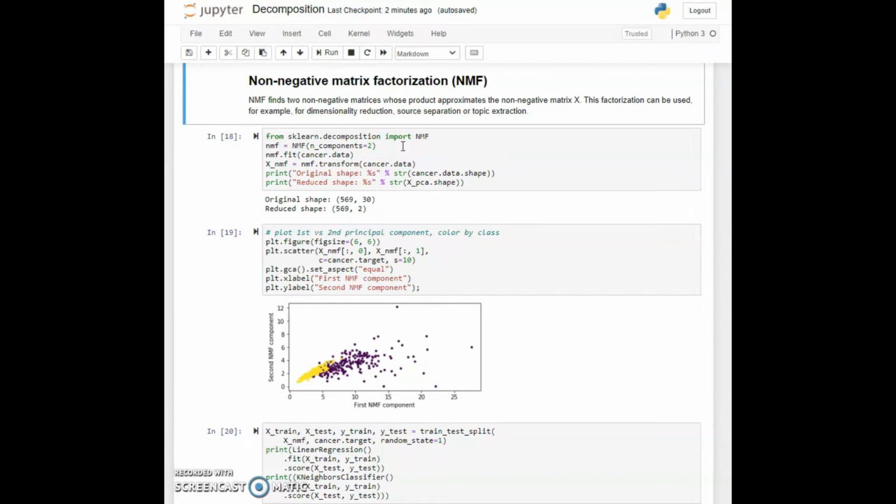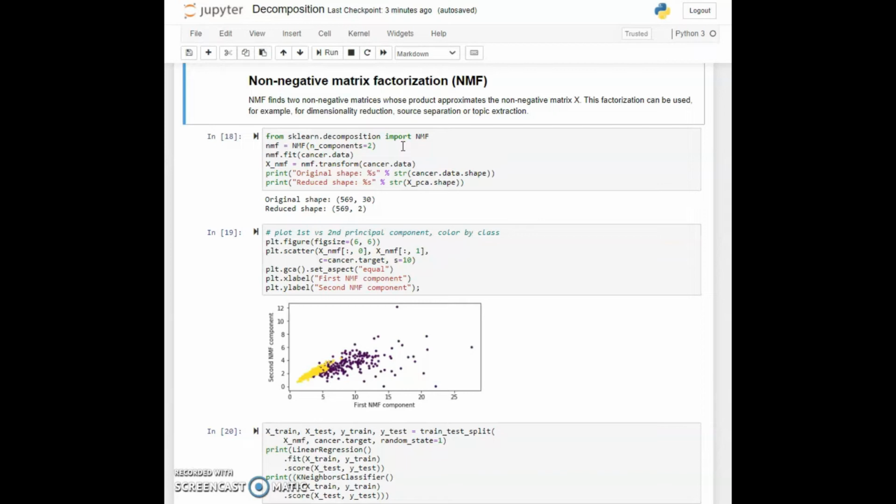Now, one of those decomposition techniques is non-negative matrix factorization. This works only when all of the features of the data values in your matrix are non-negative. Either your original data has to be that way, or you have to use one of the scalers that will impose non-negative values. The standard scaler that we've been using would not be suitable for this case because it centers things around 0. However, it's not really difficult using this. There are some particular domains where NMF is more effective, but in general, PCA would be the first place to reach for.